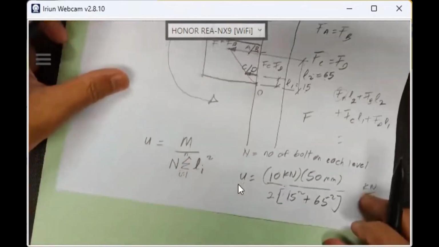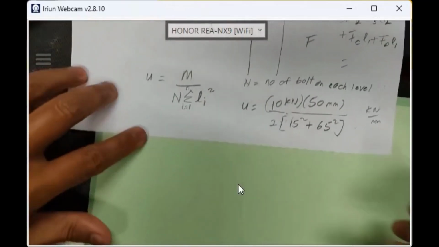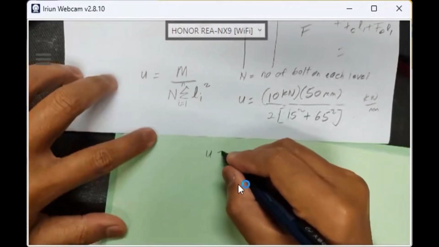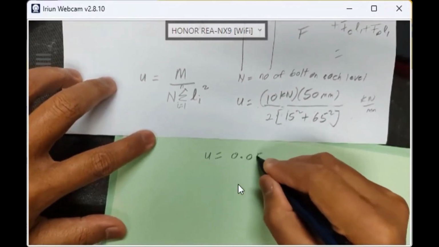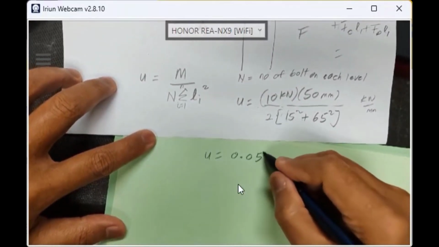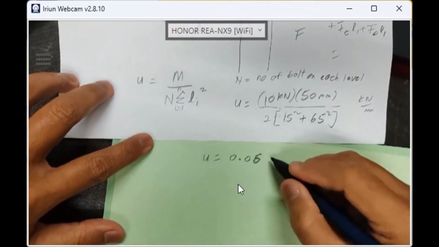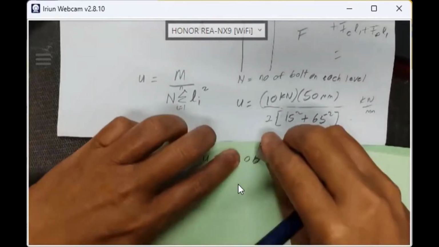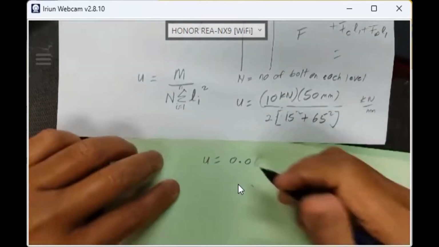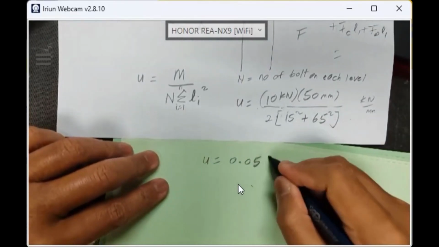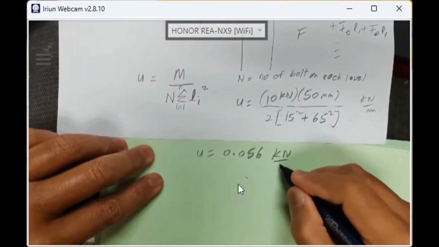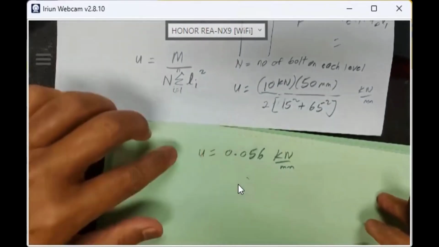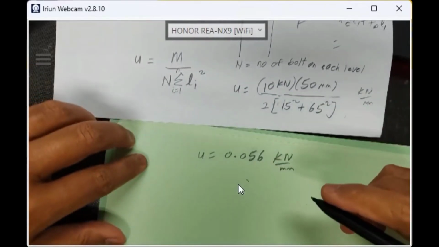U is 0.056 kilonewton per millimeter. This is per unit length of tensile load.